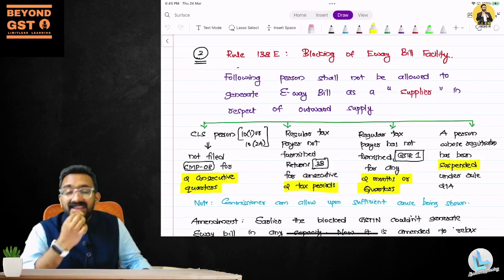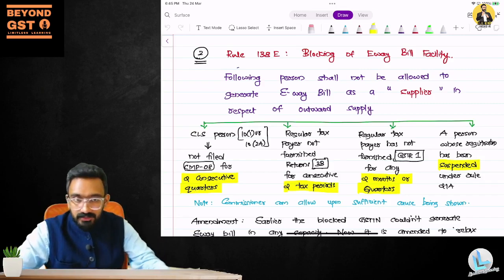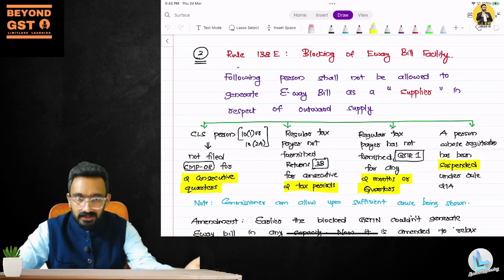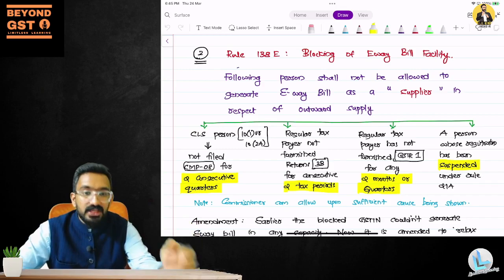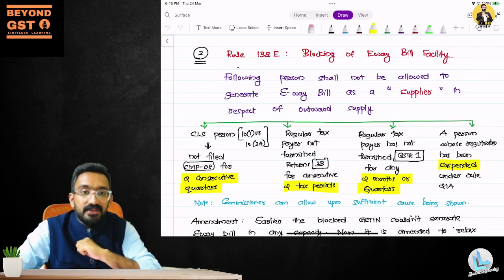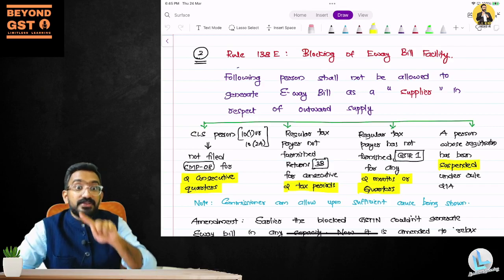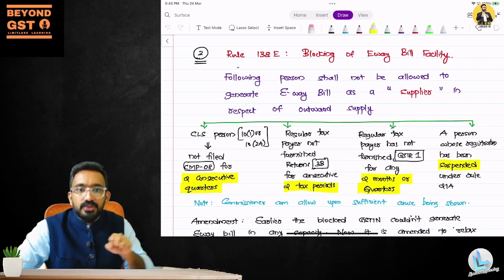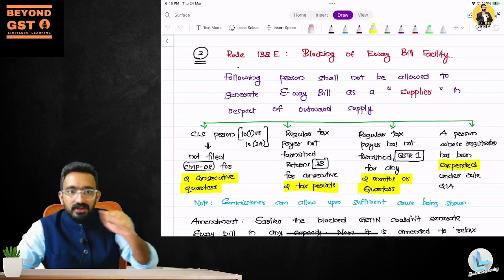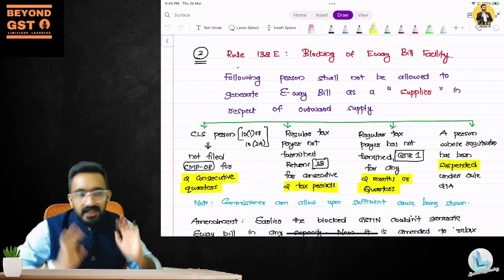Now, why is e-waybill so important? Because in one of the rules in e-waybill, the officer is given power even to stop a vehicle. They can stop a vehicle, check while it is transporting, and check whether that person has an e-waybill. If not, they have additional provisions to levy penalty and confiscate the goods. They can take the custody of the goods. They can even confiscate the vehicle, take custody of the lorry or the truck. These are drastic provisions, so everybody will invariably generate an e-waybill.